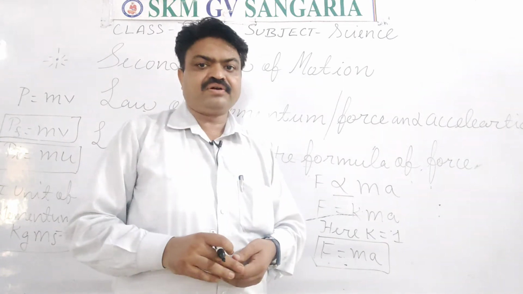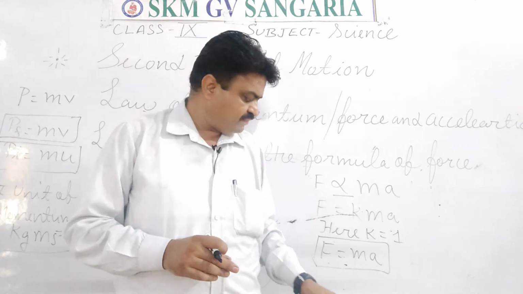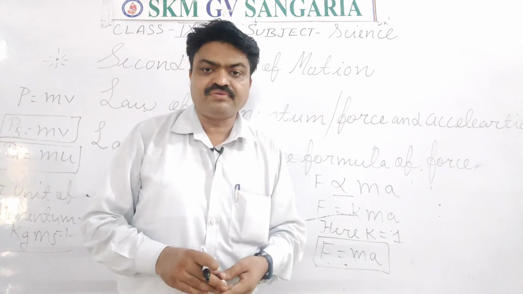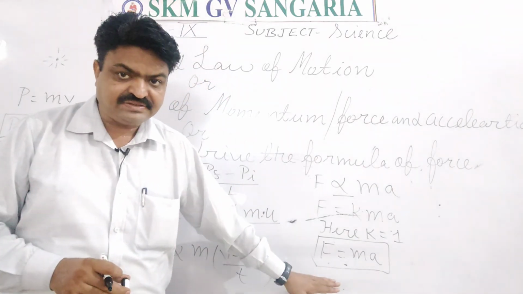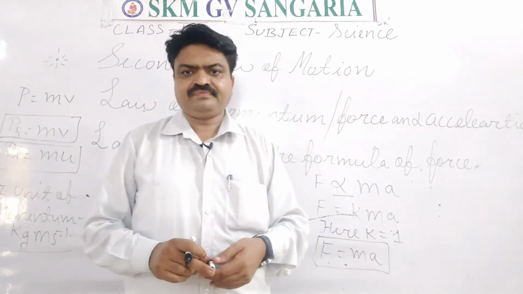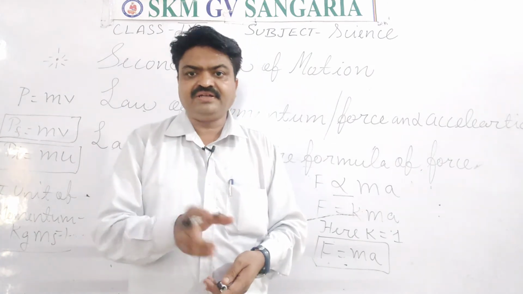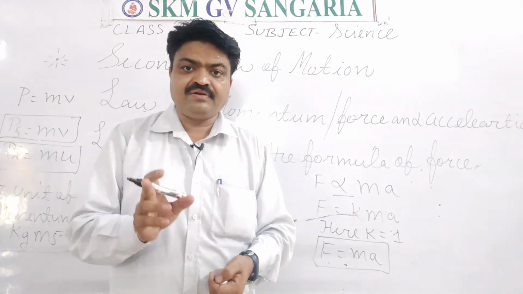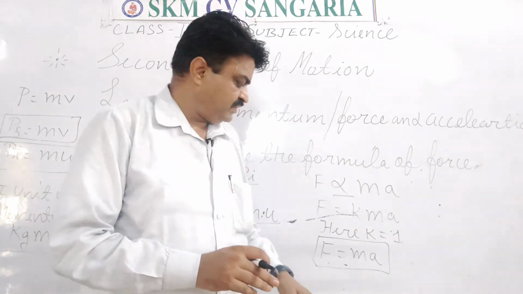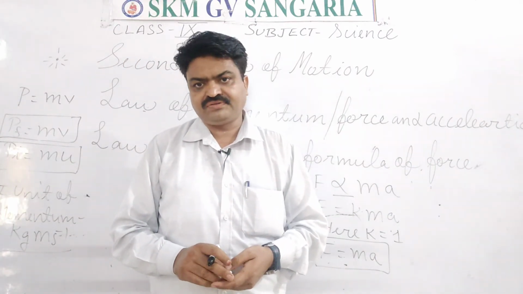In place of kilogram meter per second square, the unit we use for force, to give name and fame to Sir Isaac Newton, is the Newton. So the SI unit of force is the Newton, and we symbolize it by capital N. And 1 Newton is always equal to 1 kilogram meter per second square.